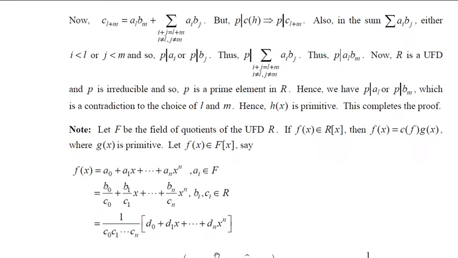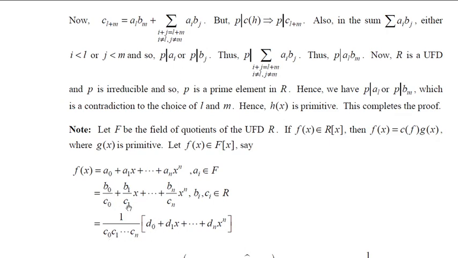You should remember your d0 is a term which is present in R, because d0 is nothing but b0 into c1, c2 etc. up to cn. b0 is present in R, c1 is present in R etc. up to cn is present in R. Therefore, their product is also present in R. Hence, d0 belongs to R. Similarly, d1 etc. Remember, when you take d0, you leave c0 because c0 gets cancelled when you take out this one.